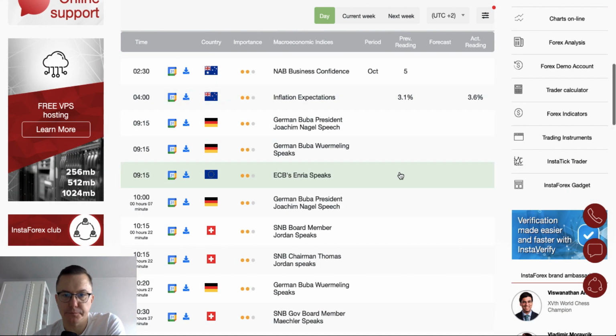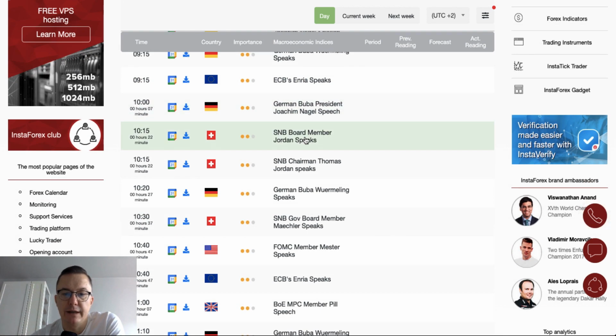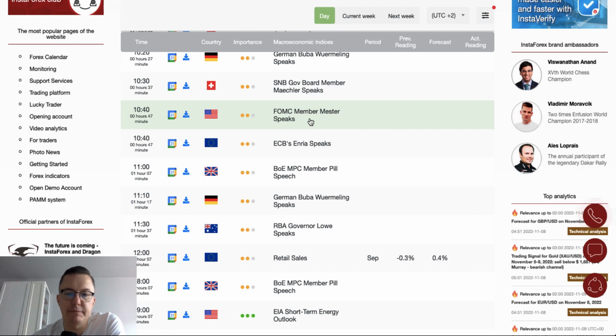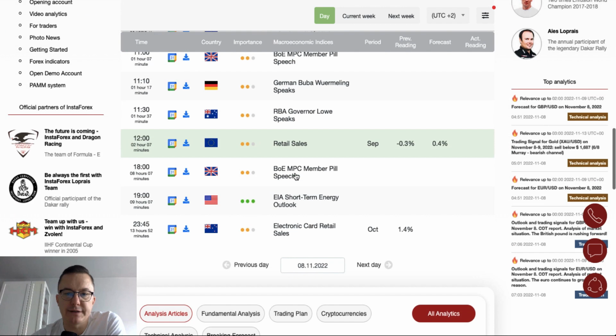During the London session, we got plenty of speeches again because of the Eurogroup meeting. We got speeches from Bundesbank President Joachim Nagel, the Bundesbank's Wuermeling, ECB's Enria, and so on, including even the Swiss National Bank member Jordan. He's apparently a chairman of this bank. We got speeches from the FOMC members. We got speeches from the Bank of England members. Plenty of speeches, plenty of remarks might be made during these early morning hours. So please stay confident, stay focused on what is going on.